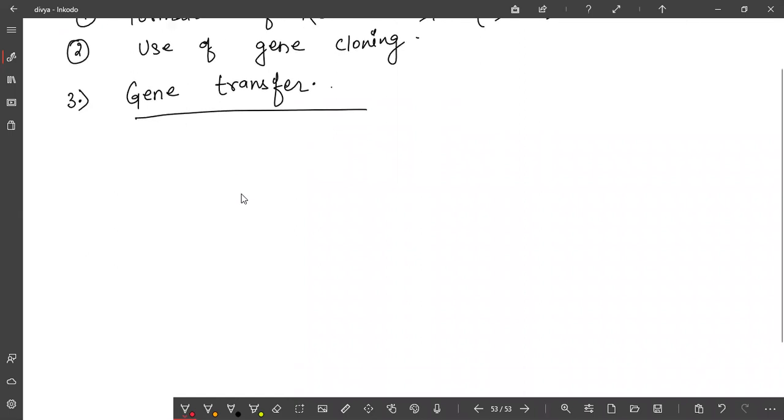Diagrammatically, I'm going to express this. Suppose you are going to prepare a recombinant DNA. One DNA is there, you are going to modify it. So what will you do? Firstly, you will identify the foreign DNA. Okay, we are discussing formation of recombinant DNA.